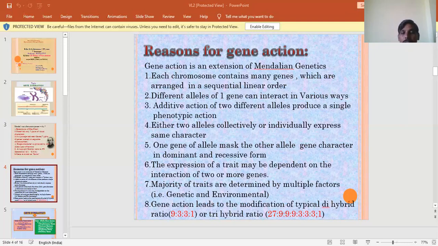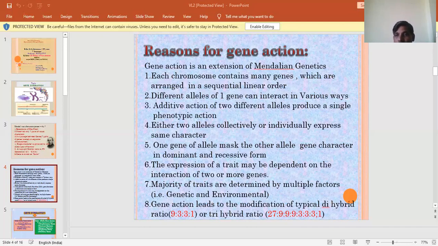Within the allele, the genes belong to the same allele and they interact with each other. It leads to a different ratio. The best examples for intra-allelic gene action are incomplete dominance, co-dominance, and lethal genes.